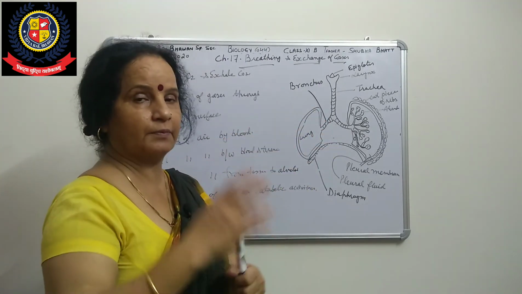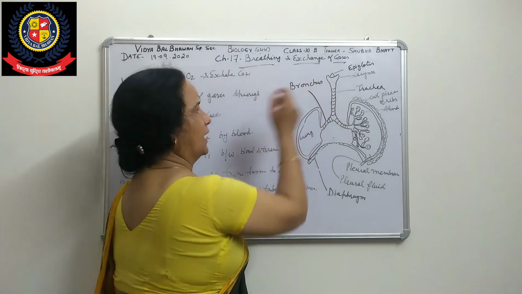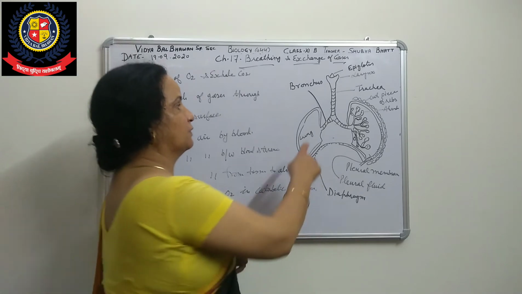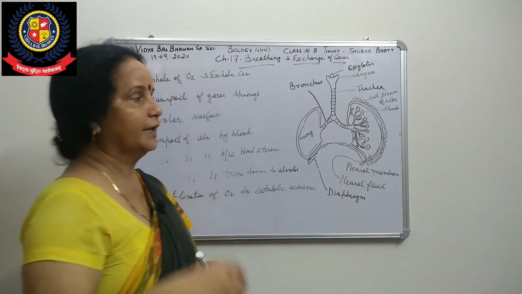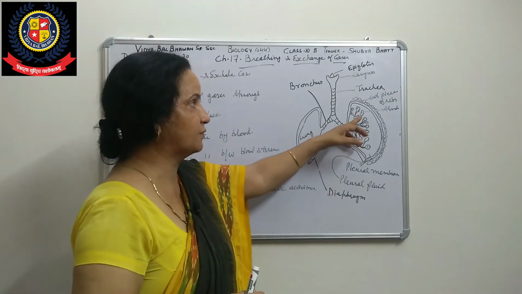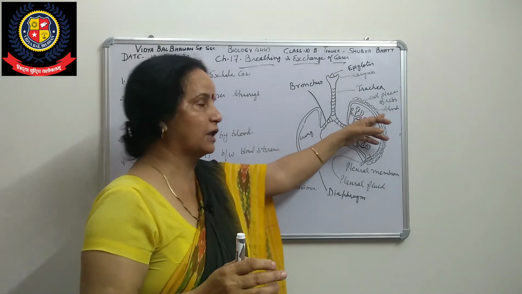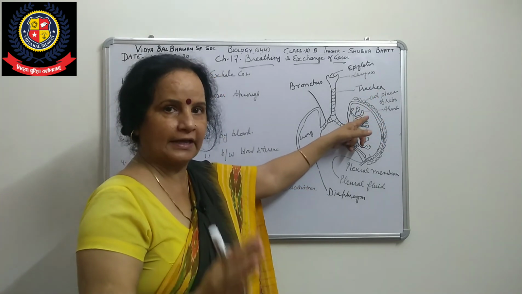That is covered by cartilaginous rings, which protect it and prevent it from collapsing. Then it further divides into primary, secondary, and tertiary bronchioles. Each bronchiole terminates or ends with an air sac. Air sac means air chambers. These are called alveoli, and they are the diffusion surface for the gases.